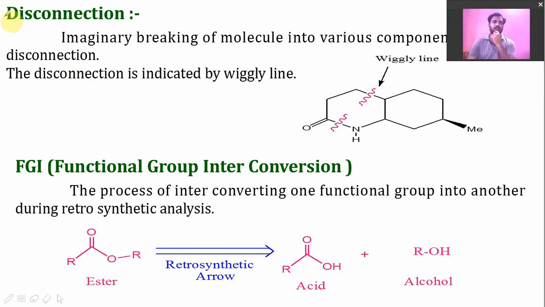First is disconnection. Disconnection is an imaginary breaking of a molecule into various components. It can be indicated by wavy lines. These are the wavy lines. Disconnection can be represented by this type of line, which shows that the molecule is broken at this bond. Then the other term is functional group interchange. It is the interconversion of one functional group to another group. We will discuss functional groups later in detail.